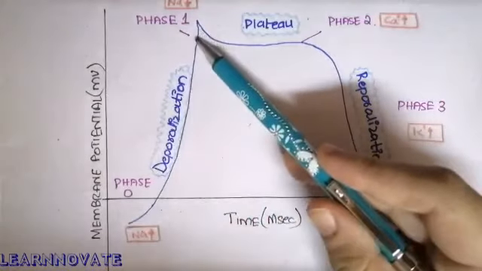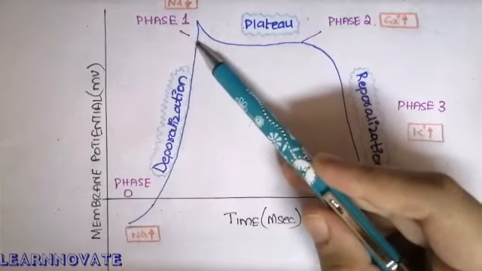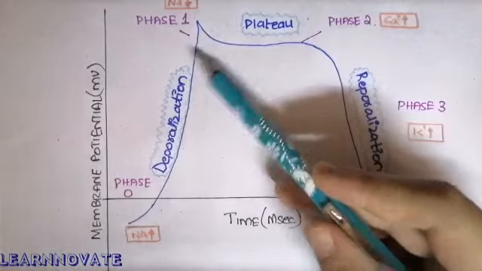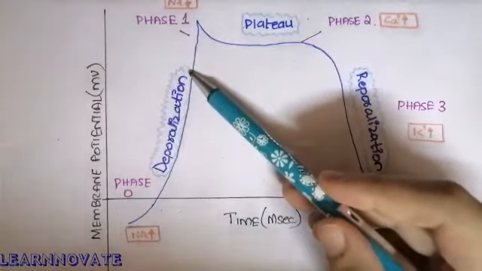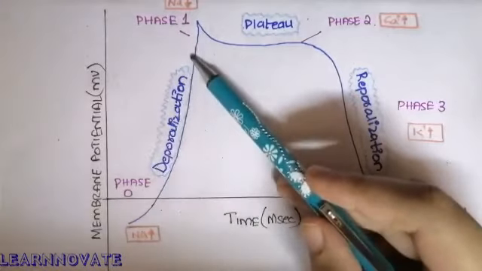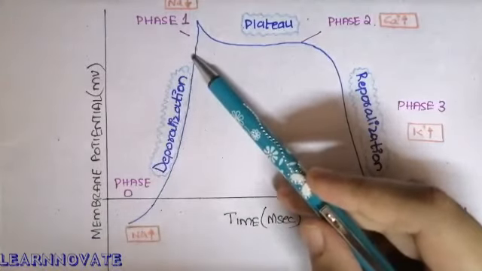Now what happens in the next phase, phase 1 of the action potential? In this phase, the sodium channels close. The sodium channels close completely and there is no sodium ion entry into the cell.